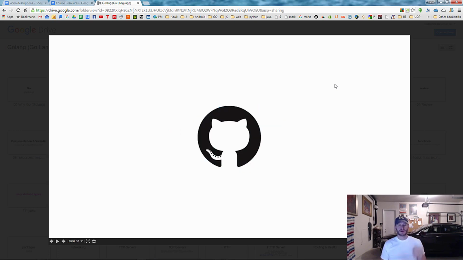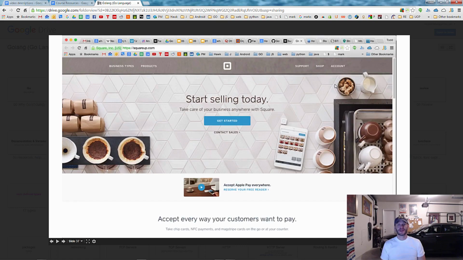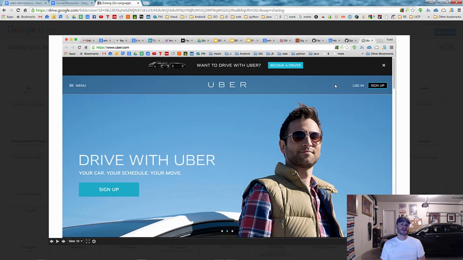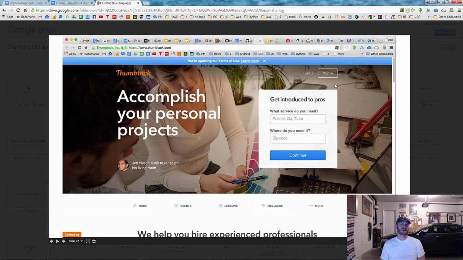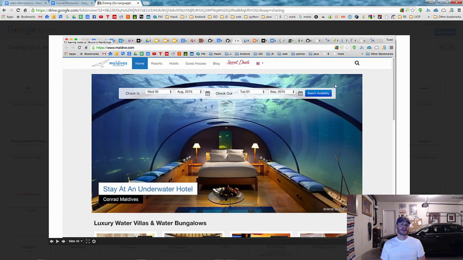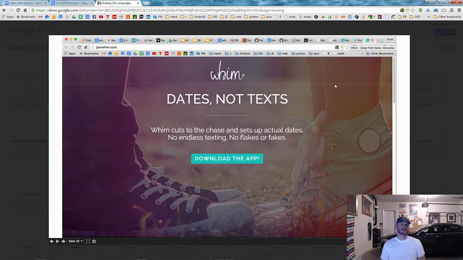GitHub. I don't know why I always space when I see that. Twitter, Facebook, they use it at Parse. Square, Halo, Uber, Nokia, Yik Yak. I'll stop reading them. Tumblr, maybe I won't. Thumbtack, Remind, Medium, Maldives, love that picture. It's huge in China, right?